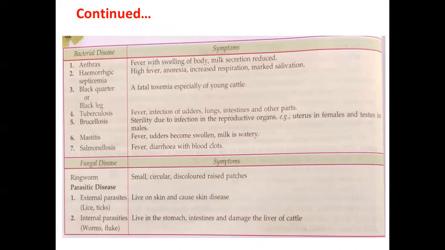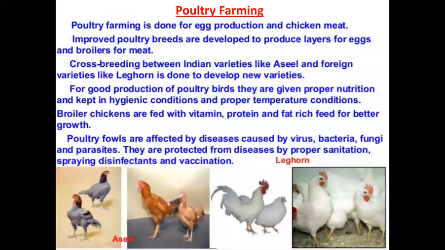If we talk, then ringworm, external parasites like lice and ticks, and then internal parasites, worms and flukes. So these are some of the different diseases which happen in cattle if proper vaccination and care do not take place. Now next, after cattle farming, what we have to discuss is poultry farming.